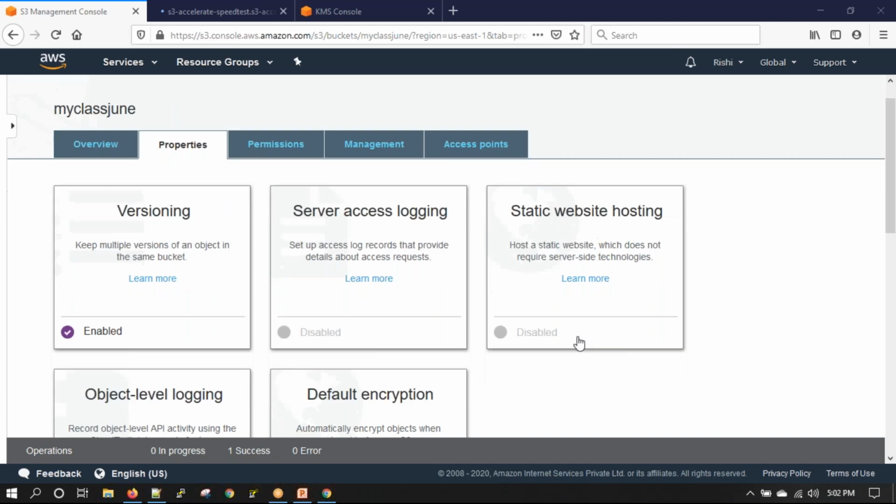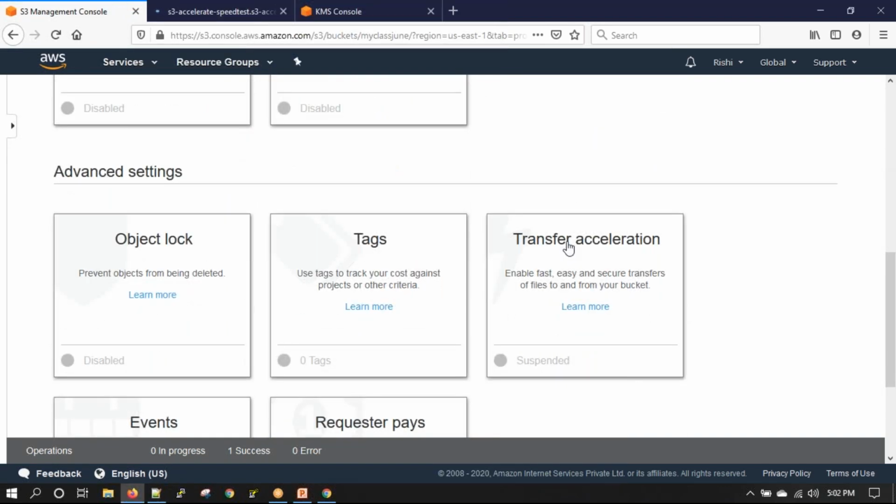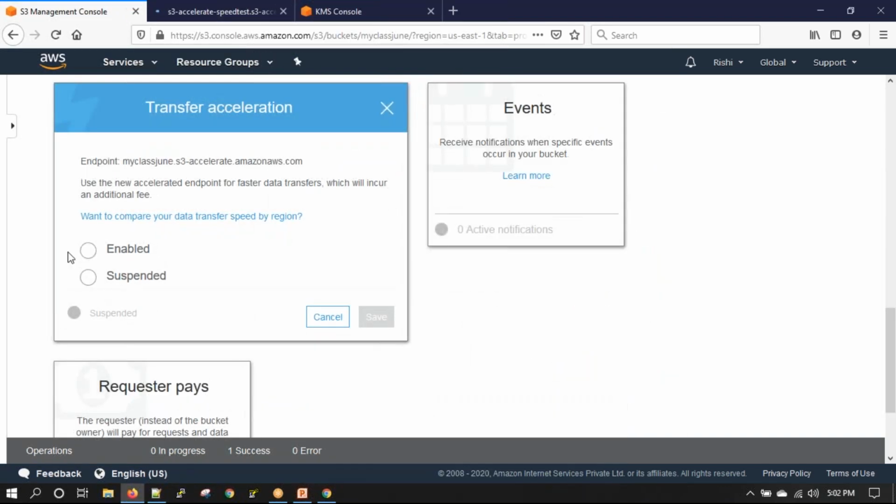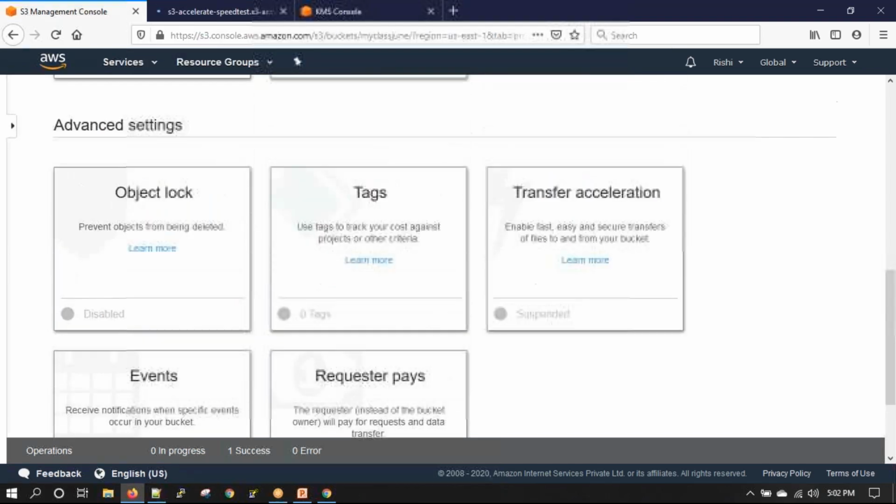As soon as I enable transfer acceleration, I only need to enable this. Once enabled, if I upload a file, the file will first be uploaded to the edge location nearest to me. And once it is on the edge location, it will then use Amazon's backbone network to get stored to the S3 bucket of my region.